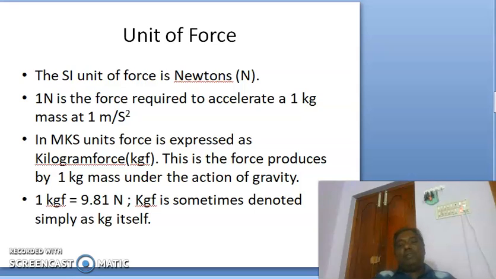So kgf is also sometimes denoted simply as kg itself. So at very few places we are also going to use this unit kgf, but we highly prefer Newton as the unit of force.